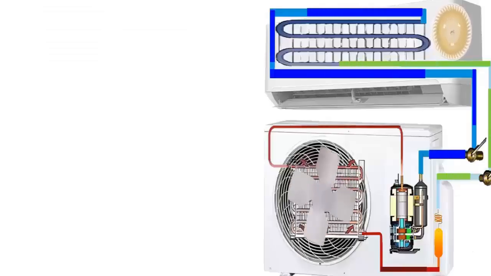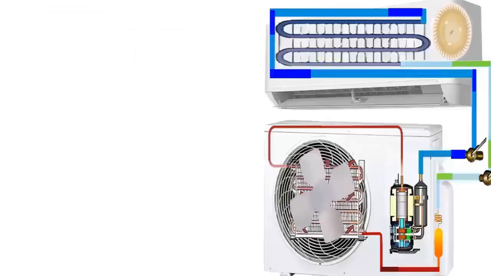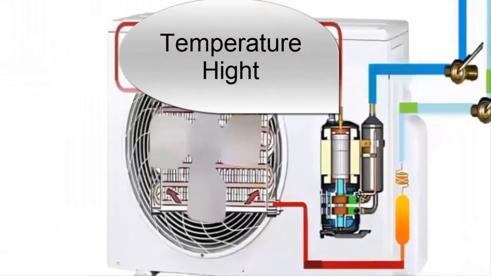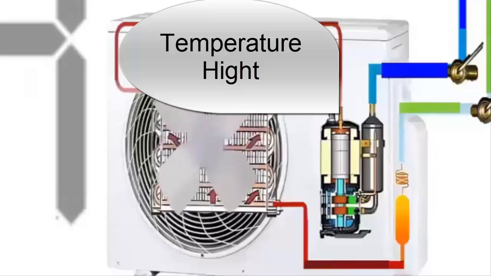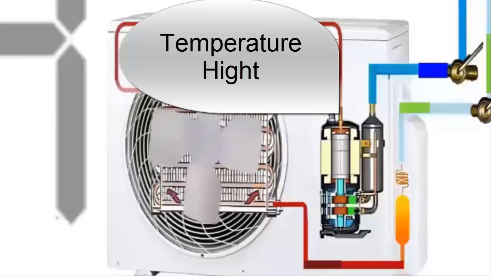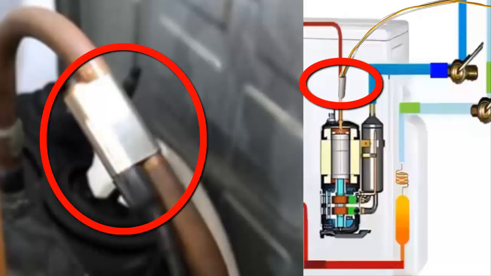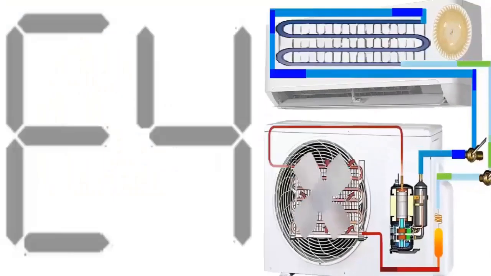In this video, we are going to analyze the error code E4 in air conditioning units. Let's begin by explaining that the highest temperature in an air conditioning system is found at the compressor's discharge. For this reason, it is crucial to ensure that this temperature value remains within an acceptable range without endangering the compressor, as this directly impacts the equipment's lifespan.